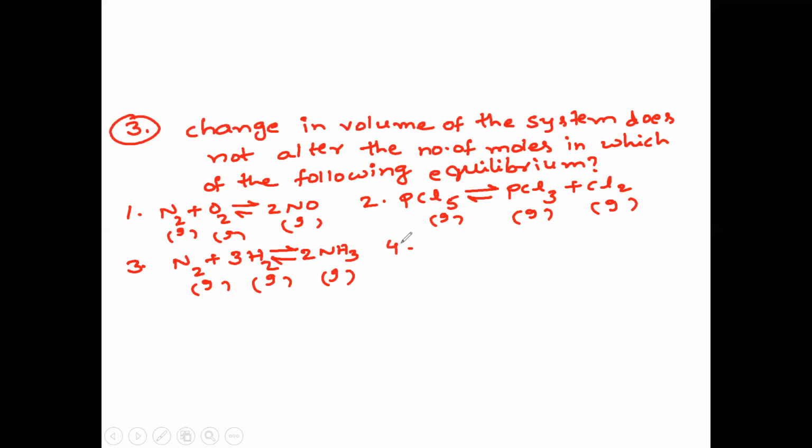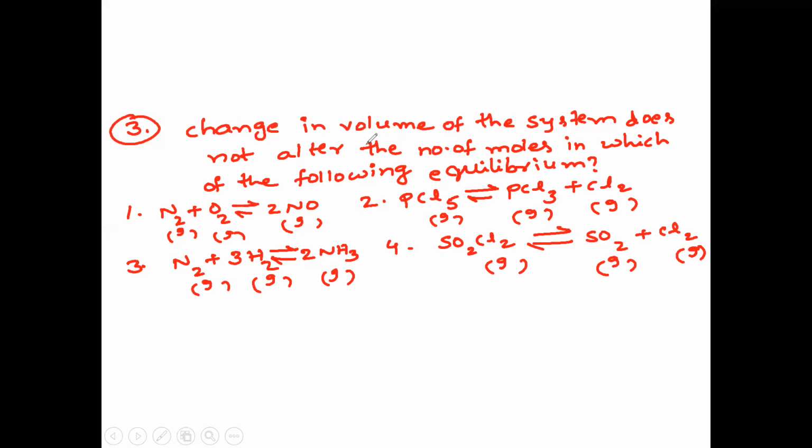And fourth option: SO2Cl2, that is sulfuryl chloride gas, at equilibrium with sulfur dioxide gas and chlorine gas.